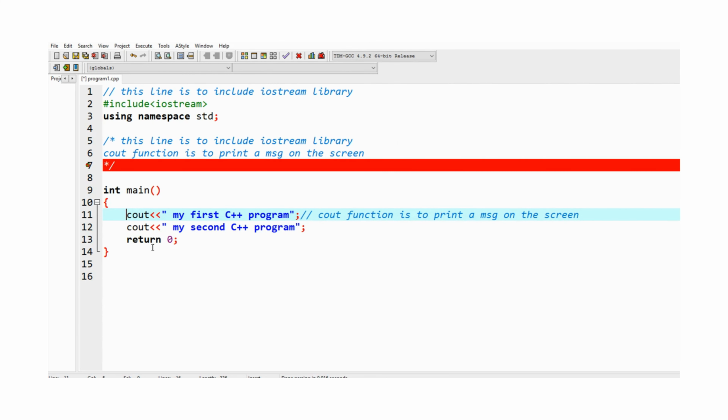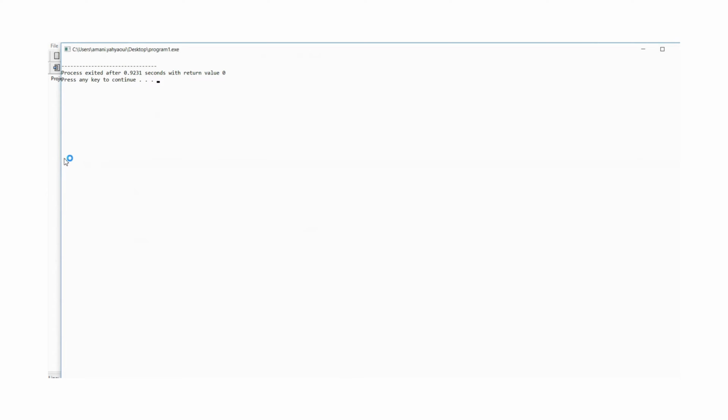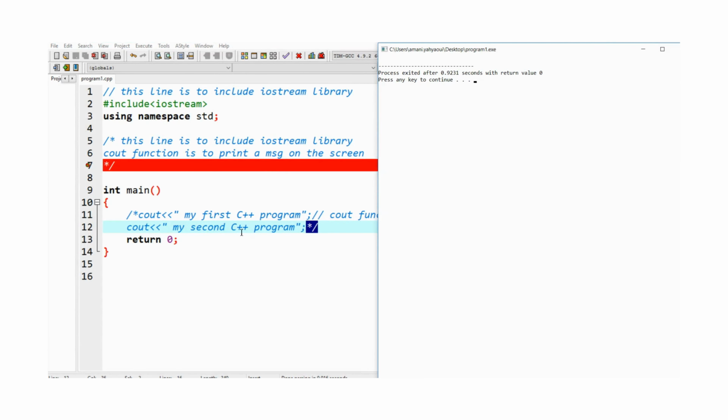Now, I will ignore the whole code. So here, I use a multiple line comment. I open it here and I close it here. So as execution, we don't have anything. Why? Because all the code is taken as a comment.